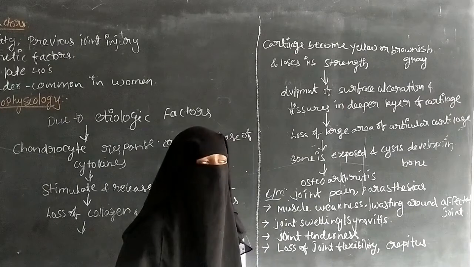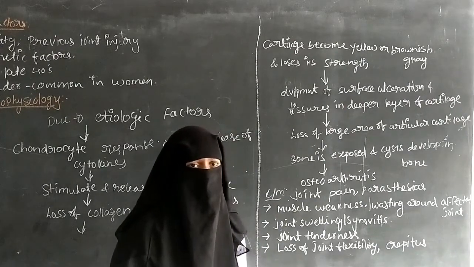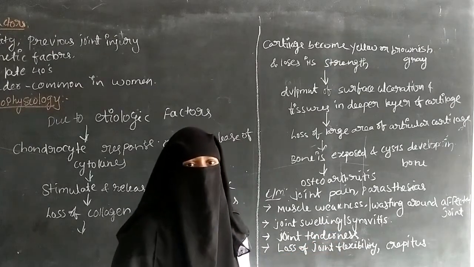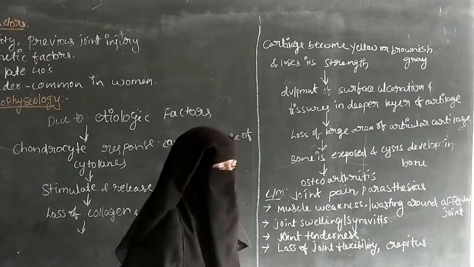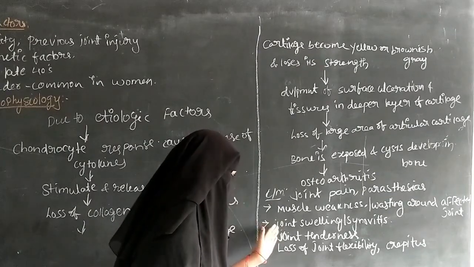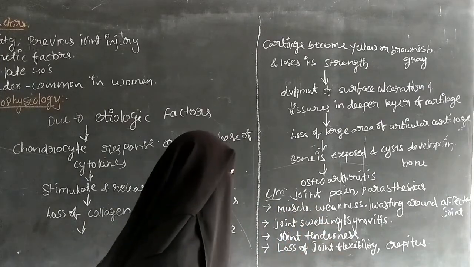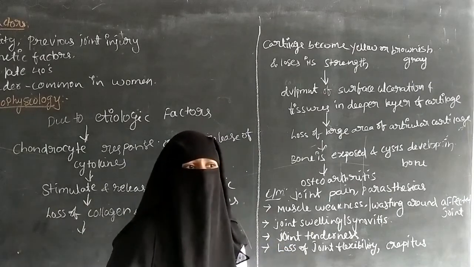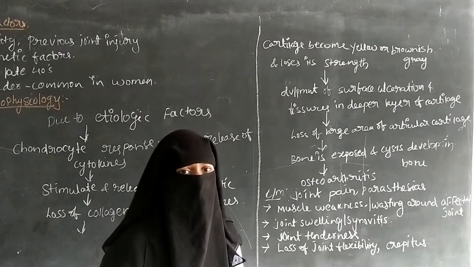Because of the accumulation of cysts, joint swelling can be present, and it is synovitis, an inflammation of the synovial membrane, a thin layer that covers the joint. And there is joint tenderness. On touching, the patient will have severe pain.